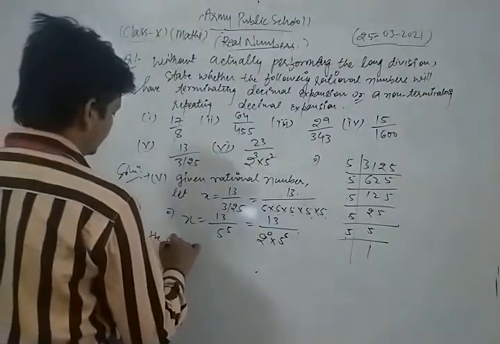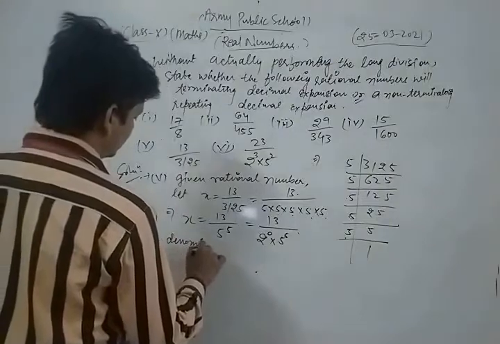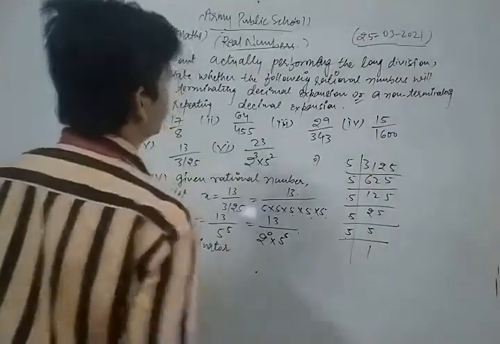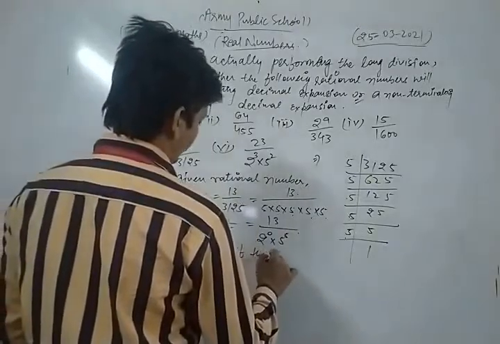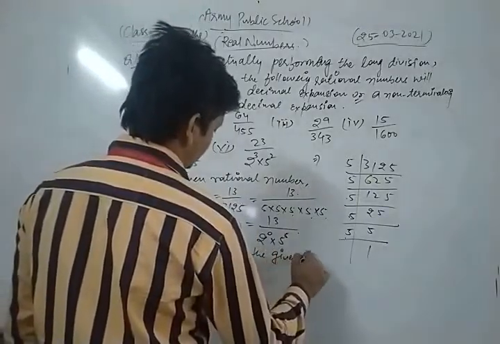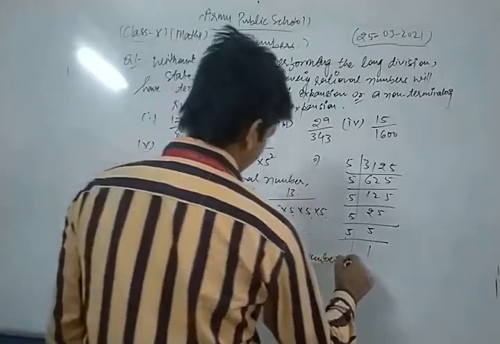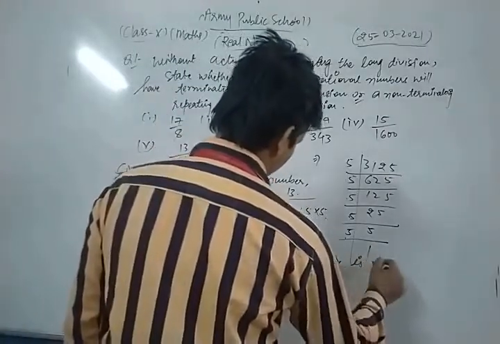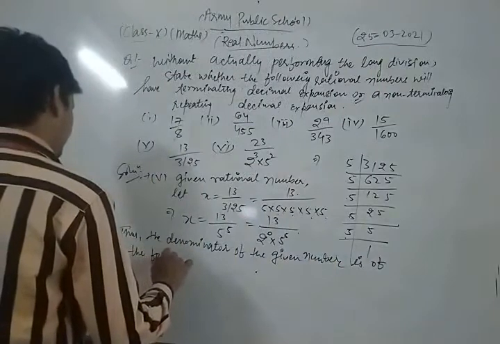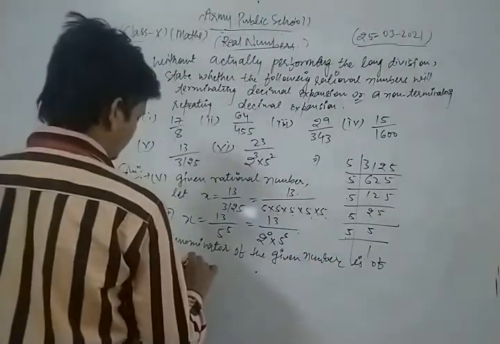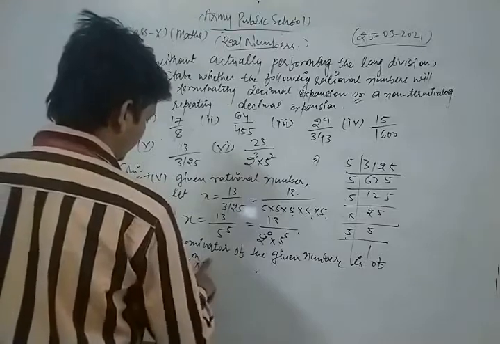Thus the denominator of the given number is of the form 2 power m into 5 power n.